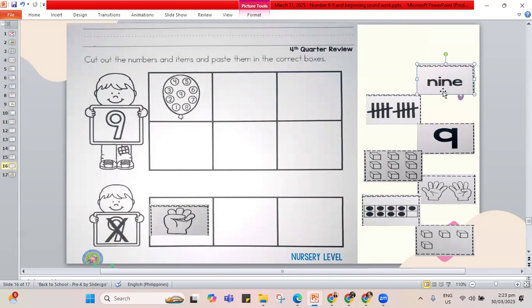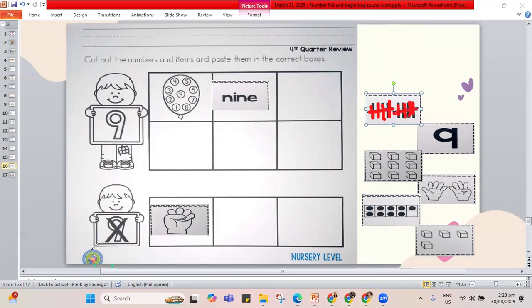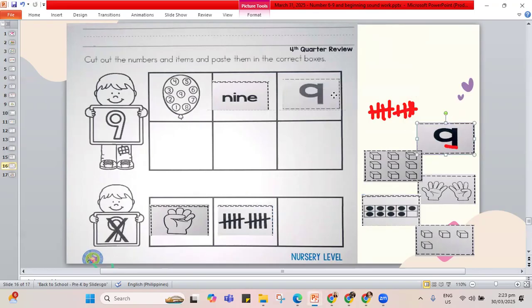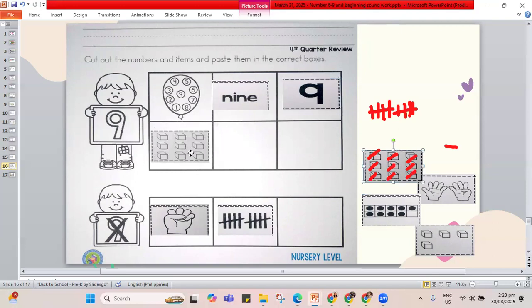Does this spell out 9? N-I-N-E. Yes. How about our sticks? Let's count. 1, 2, 3, 4, 5. Sliding down. 6, 7, 8, 9, 10. Sliding down. That's number 10. That's a different number. Is this number 9? Yes, that's number 9. Let's put it here. How many boxes? 1, 2, 3, 4, 5, 6, 7, 8, 9. That's 9. Let's put it here.